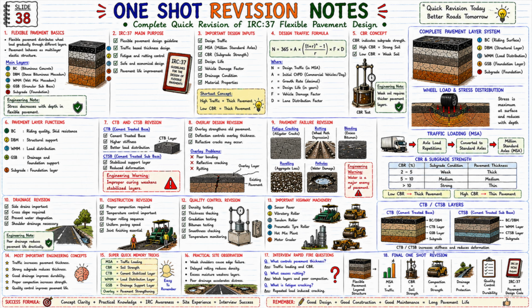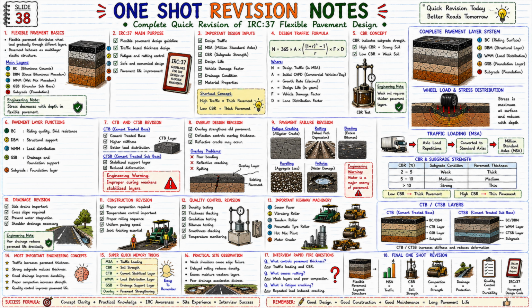Now let us look at the 8th topic. 8. Segregation problem. What is segregation? When coarse and fine aggregates separate, so segregation develops. See its effects. Weak pavement zones. Uneven texture. Reduced durability. Water infiltration. Now look at the solutions. Controlled material handling. Uniform paving operation. Proper plant calibration. And the segregated surface is clearly visible in the right side image.